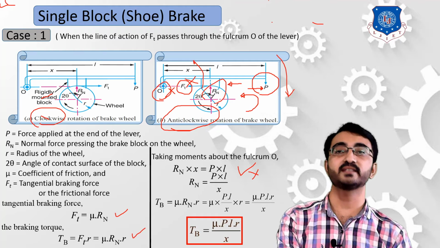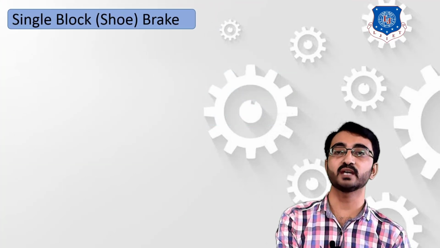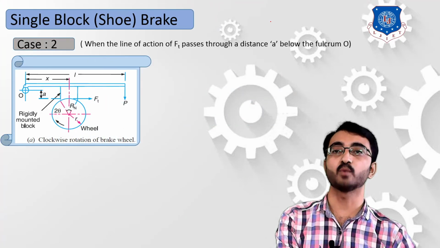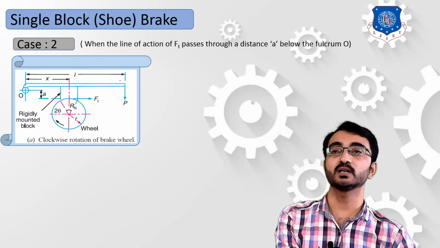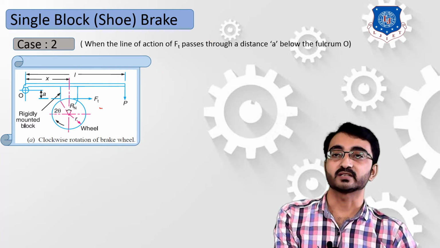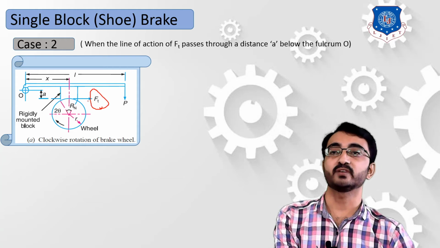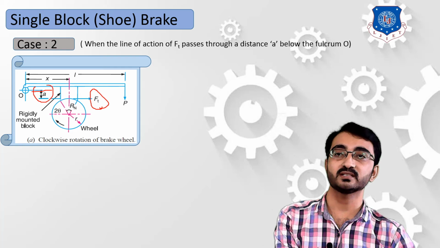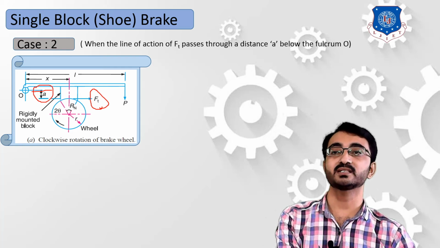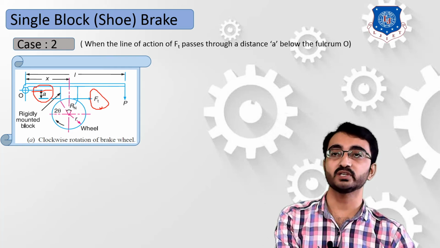Now let's consider the second case, in which we assume that this body is placed slightly below, and your fulcrum point O is slightly above the frictional resistance. Over here in this diagram you can refer that Ft and this fulcrum point are separated by a distance A. So now in this case we have to again derive the equation. There will be a change only in the moment about point O.